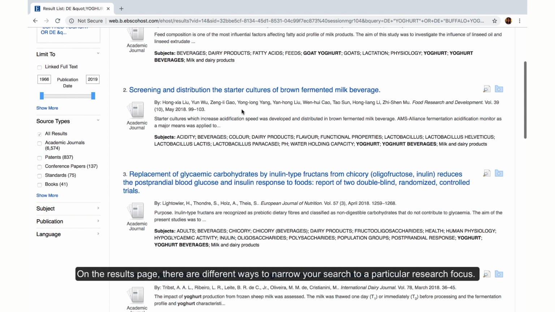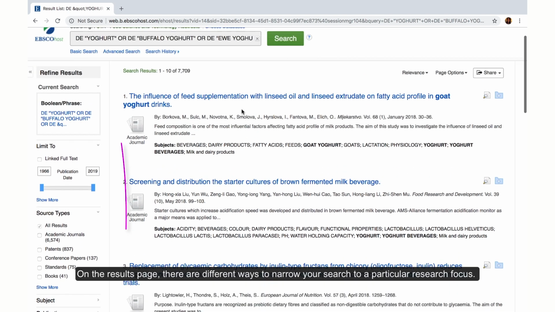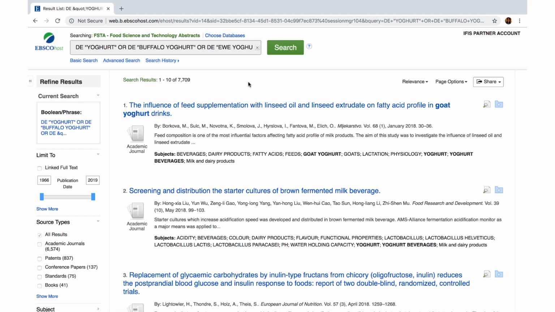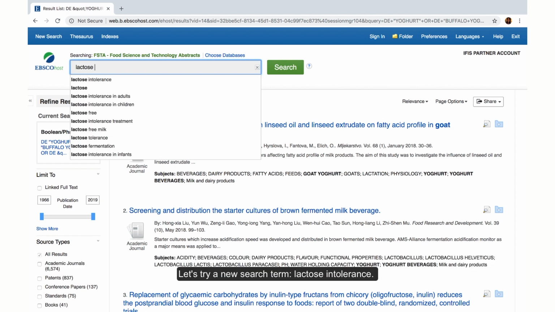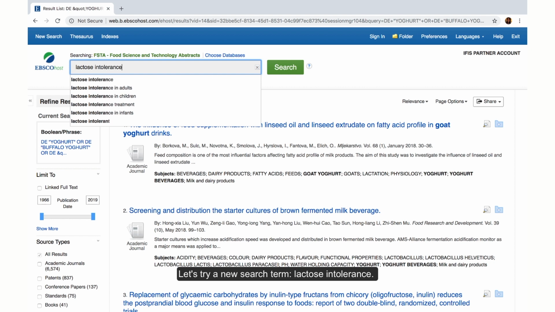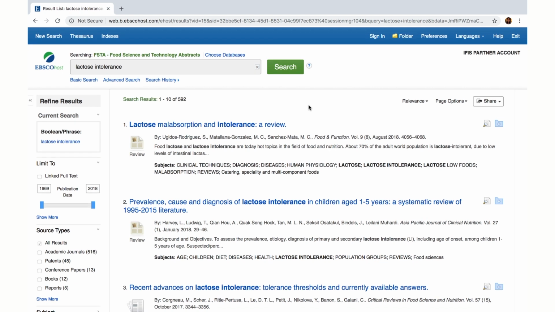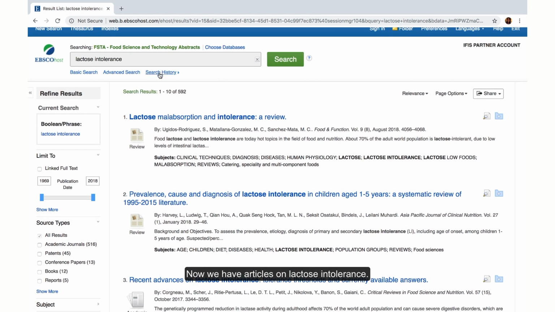On the results page, there are different ways to narrow your search to a particular research focus. You can use filters or the advanced search, for which we have video tutorials if you want to learn more. Or you can add a new keyword or phrase to build your search by either returning to the thesaurus or simply adding it to the search box. Let's try a new search term, lactose intolerance. Now we have articles on lactose intolerance.